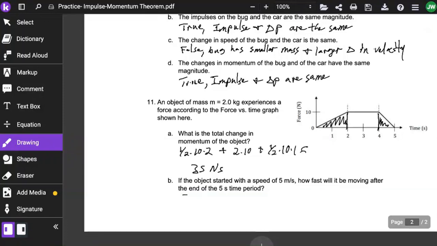If the object started with a speed of 5 meters per second, how fast will it be moving at the end of the 5-second time period? Well, we know we've already calculated the impulse or change in momentum as being 35. We can set that equal to mass times the change in velocity. Mass is 2, initial velocity is 5. We're just calculating for the final velocity. 35 is equal to 2 times v minus 5. When we calculate that and put that together, we get 22.5 meters per second.